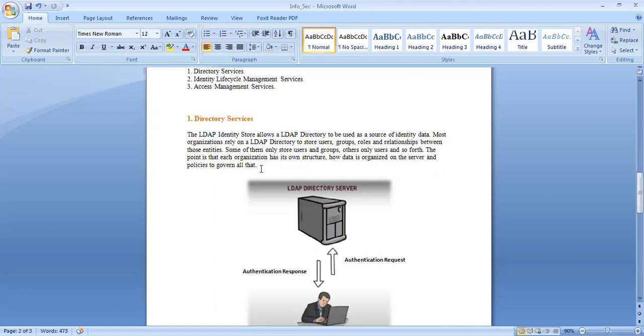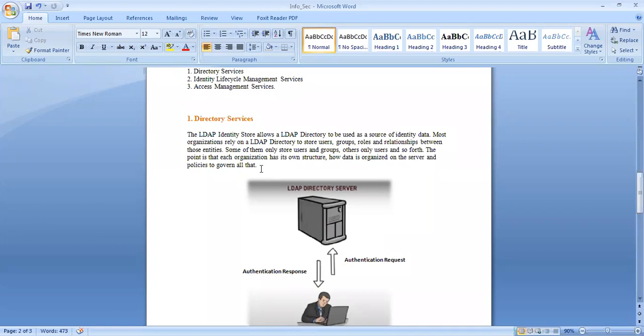Let us try to understand it simply. We discussed Active Directory. Active Directory is an implementation. It is one kind of directory server which implements the directory services for authentication, group management, user management, policy administration, and many more.